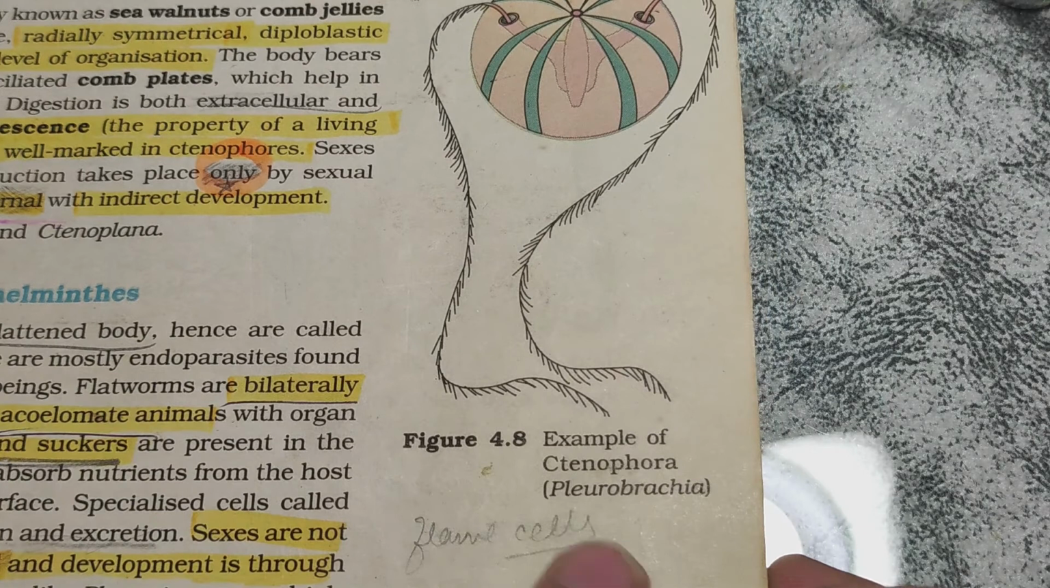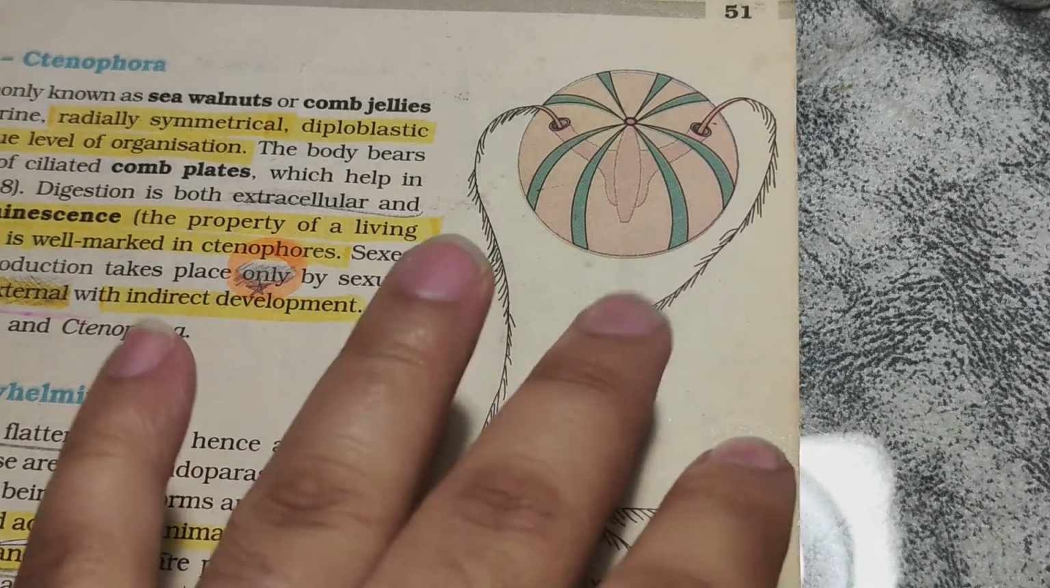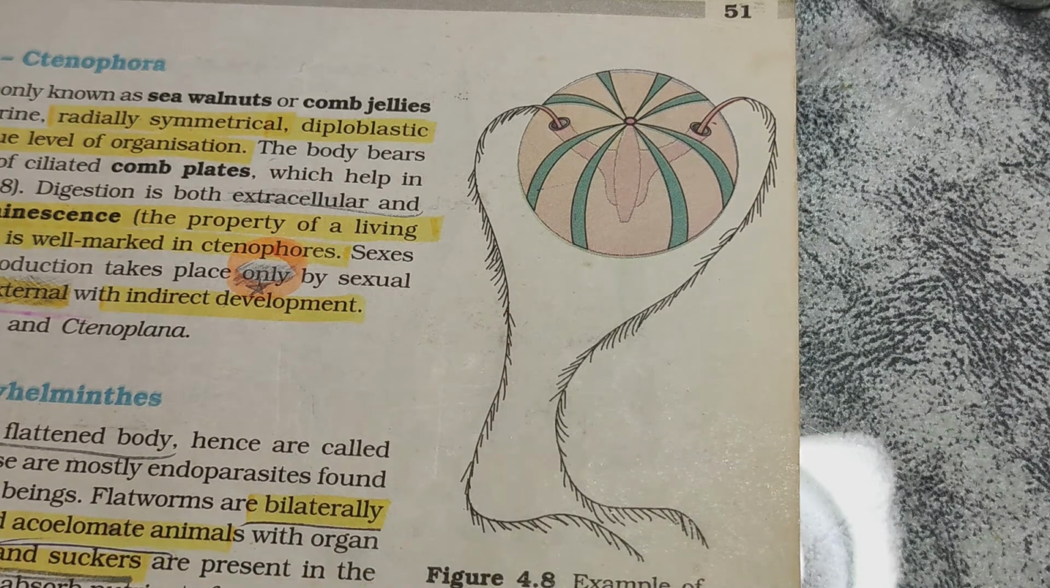So this is the example of Ctenophora, Pleurobrachia. So this is the Pleurobrachia. Here you can easily see the 8 comb rows.